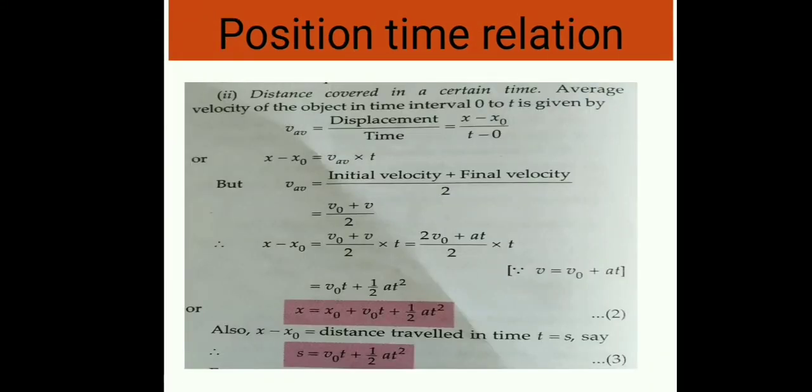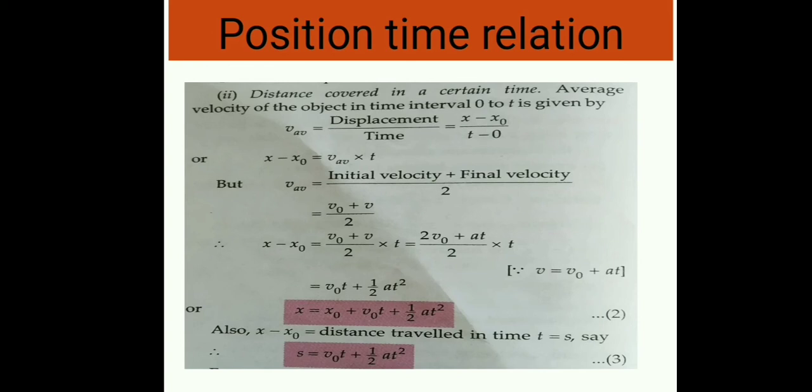Now come to the derivation of the position time relation, the distance covered in a certain time. As we know, the average velocity of the object in the time interval 0 to t is given by displacement upon time, that is x minus x0 upon t minus 0. Simplifying, x minus x0 equals v average into t. But v average equals initial velocity plus final velocity divided by 2. This is the mean velocity, equal to v0 plus v upon 2.